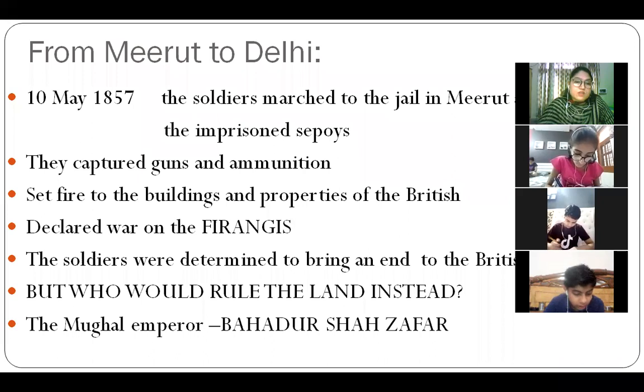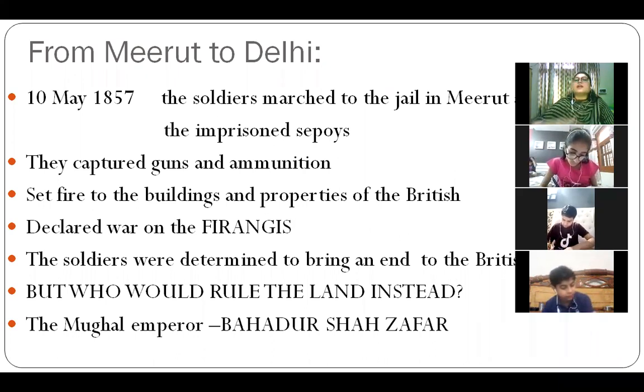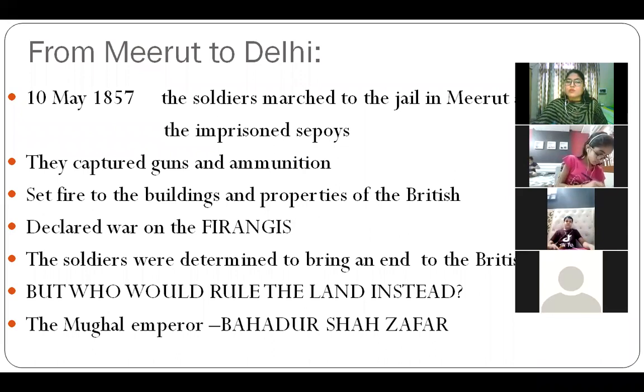Means they were so furious that this came as a burst of anger. It came out: how could you do that? So as a result, they declared war on the Firangis. Firangis is a word used for foreigners. So they declared war on the foreigners, and the soldiers were determined this time to bring an end to the British rule. They said, now no more, enough we have taken. Now it's your turn. We will end your British rule.